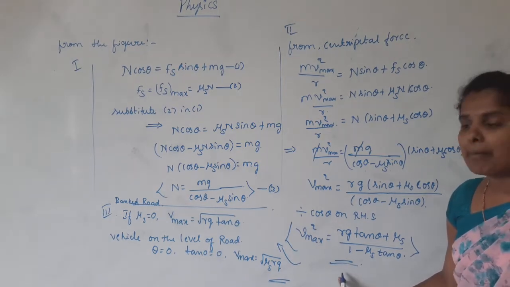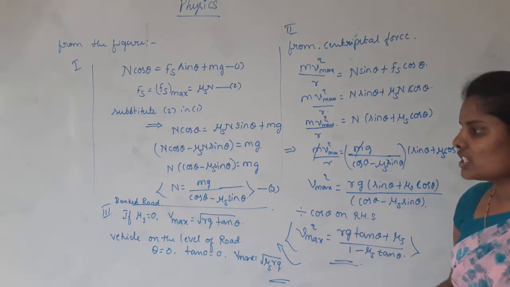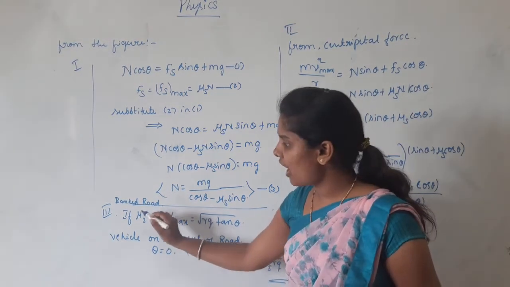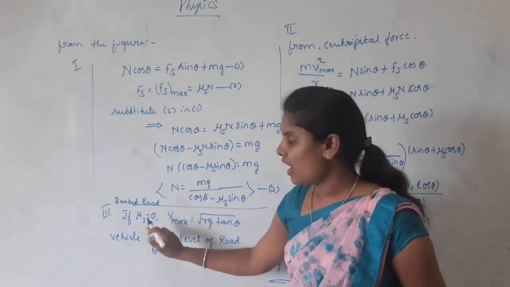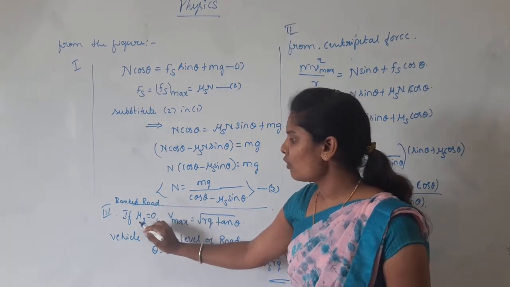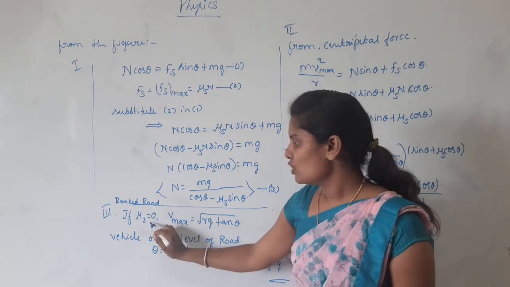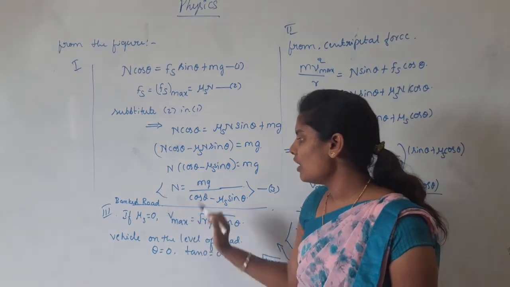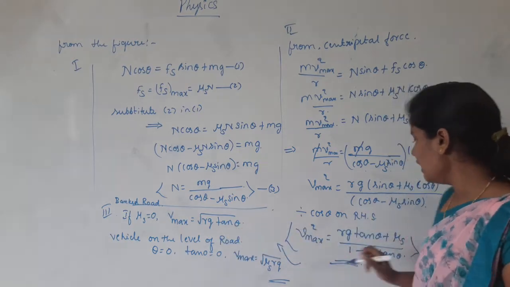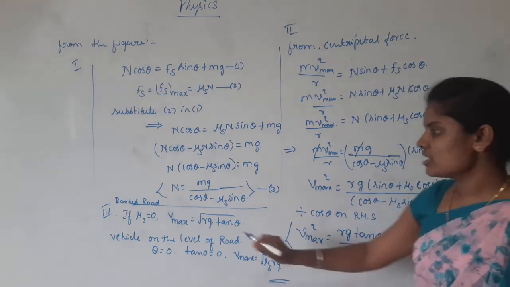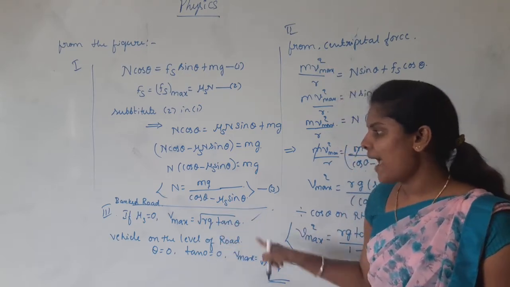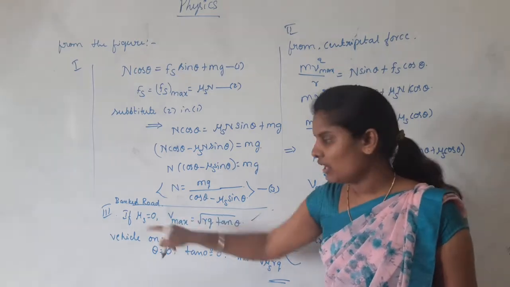It is traveling on a banked road. Here there are two conditions. If mu s is 0 when the vehicle is traveling on a banked road, the friction will be 0, so the coefficient of static friction mu s equals 0. Then the equation becomes v max equals the square root of rg tan theta, as mu s vanishes. This is the case of a banked road without friction.